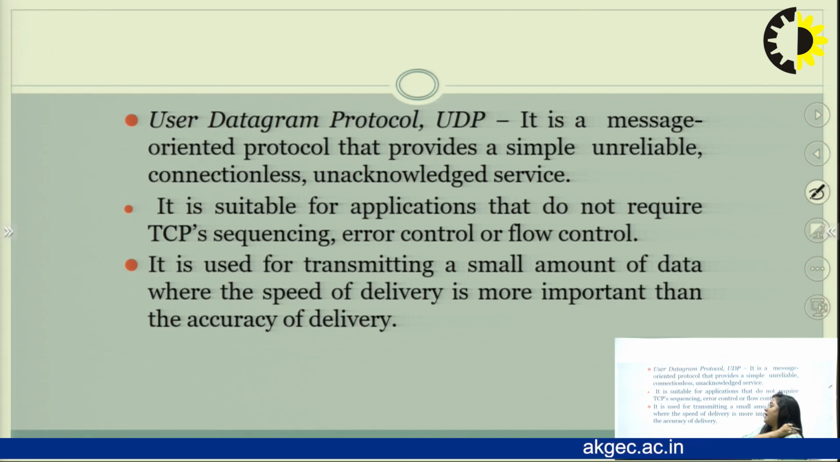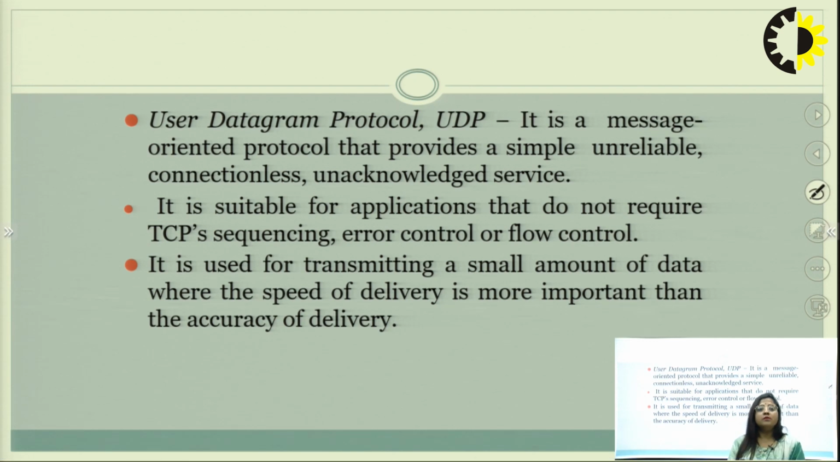And these are the other protocols used in the transport layer. Next one is user datagram protocol, UDP. It is a message-oriented protocol that provides an interface for users, and it is a connectionless service without reliability or acknowledgement provided by UDP. It is suitable for applications that don't require TCP's sequencing, error control or flow control. It is used for transmitting a small amount of data where speed of delivery is more important than accuracy of delivery.